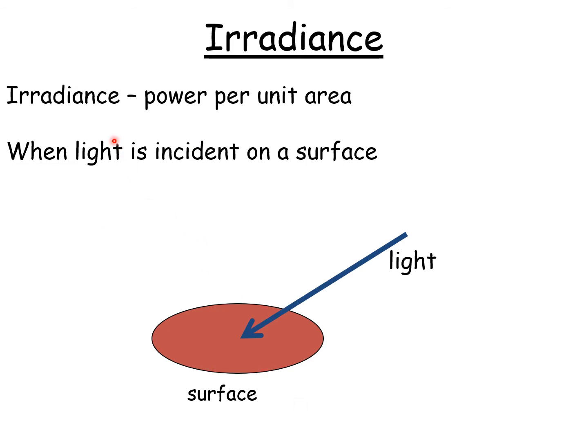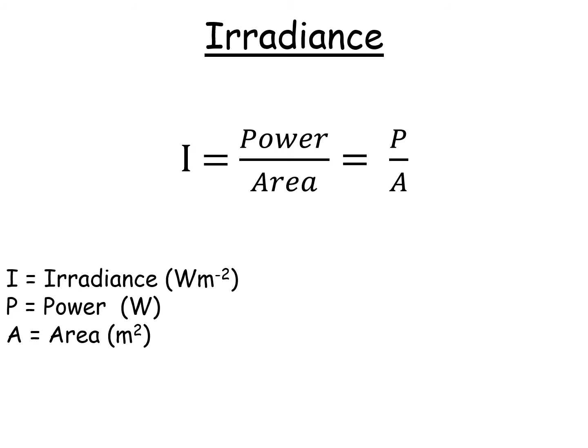So we're going to start with irradiance, which is defined as power per unit area. So I'd like you to write this down, okay? Now the irradiance could be the amount of power hitting a certain area, or it could be the other way around, where it's a certain area giving out a certain amount of power. So the equation for irradiance is given by power over area, or P over A. Irradiance is in watts per meter squared. Power is in watts and area is in meters squared. Now make sure you are familiar with this equation and you can find it in your relationship sheet.